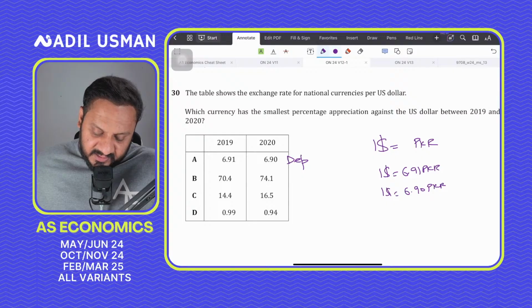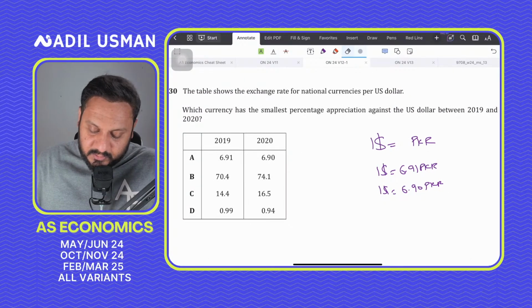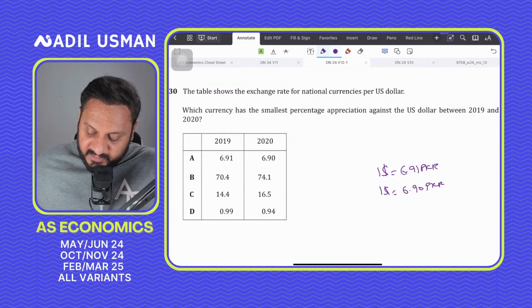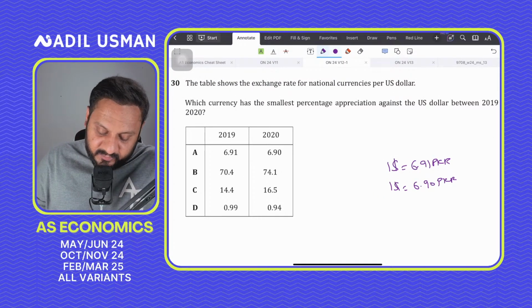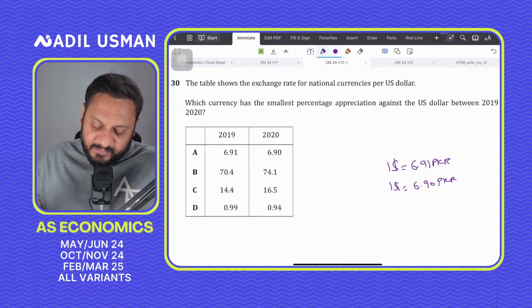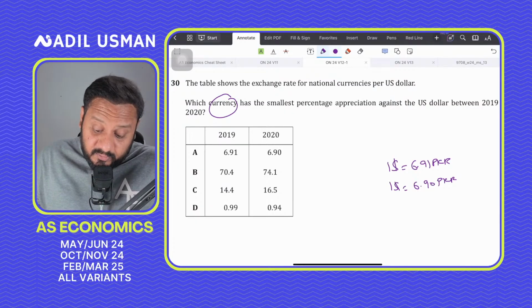Sorry, they asked about our own currency, not the dollar. Sorry, my bad. So $1 is 6.91, so the dollar is depreciating, but PKR, so they are asking which currency has the smallest appreciation. So they're talking about the domestic currency. So PKR over here appreciates.